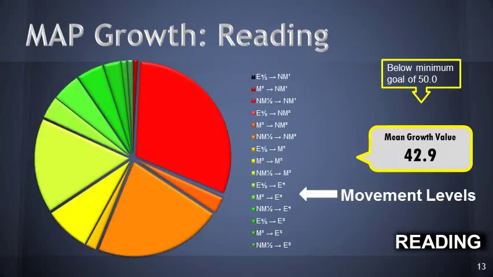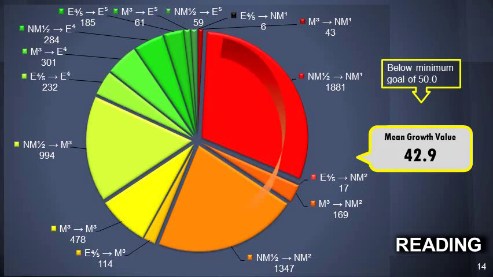Here's the same type of distribution. It doesn't vary that much from math, just a little bit, but kids generally fell into very similar categories. And it improves as you go around the circle.